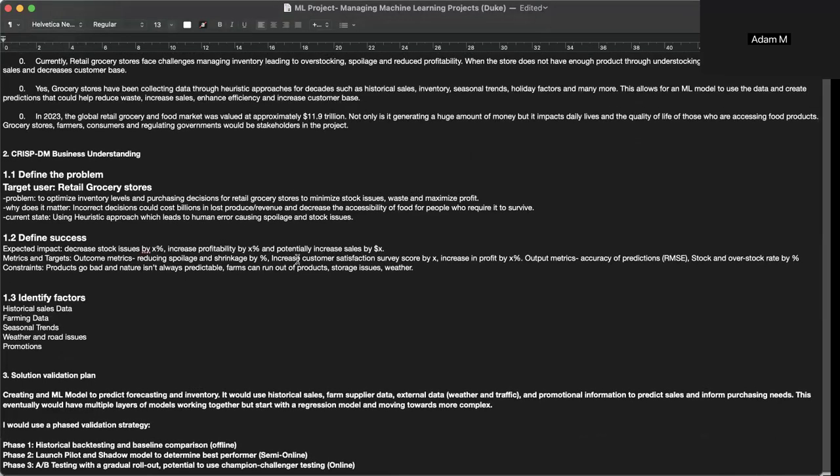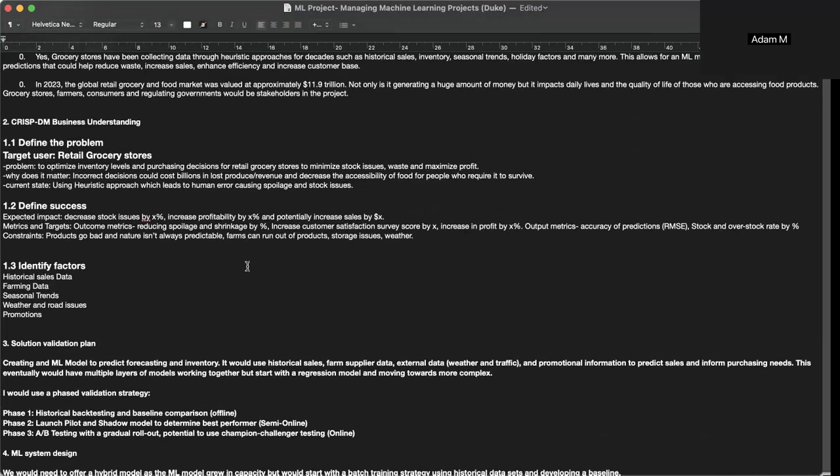For the CRISP-DM business understanding, the target user would be retail grocery stores, and we'd be optimizing inventory levels and purchasing decisions for retail grocery stores to minimize stock issues and waste, and maximize profit. It matters because incorrect decisions could cost billions in lost produce or revenue and decrease the accessibility of food for people who really require it. The current state is they're using a heuristic approach, which leads to human error, causing spoilage and stock issues.